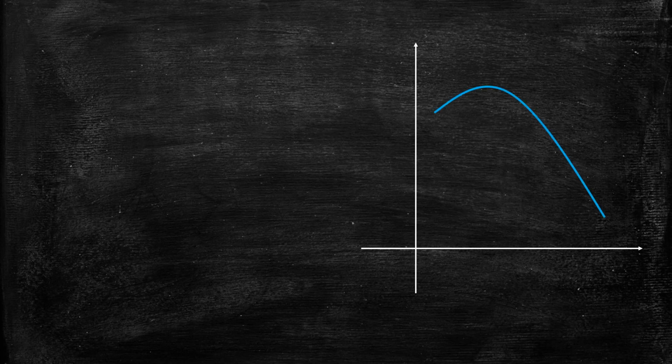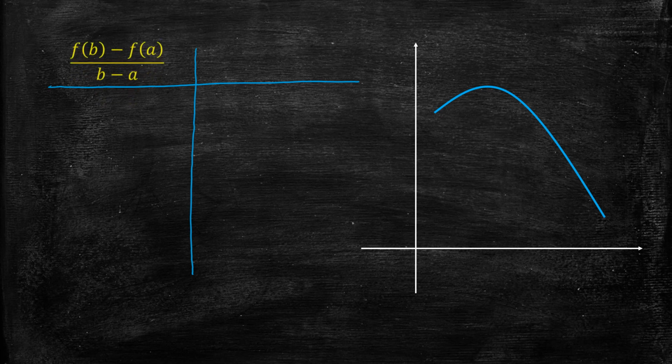Now, the mean value theorem is very mathematical in its description, and it's sometimes easy to forget what the quantities that we're interested in represent. So let's review the mean value theorem again, but bring in more contextual language. So here's our function, and we are told that this quantity, f of b minus f of a over b minus a, what is this quantity again?